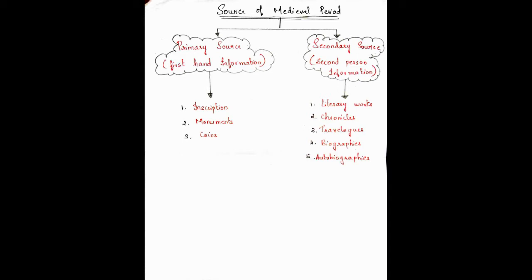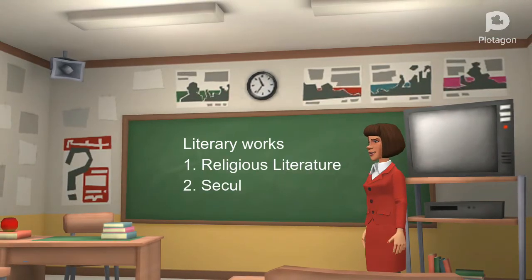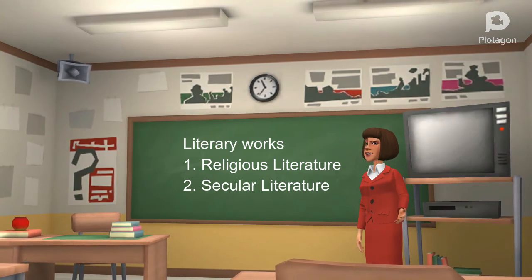In this video, I will cover a small portion and I will try to cover literary works, biographies, and autobiographies. As I told you, under secondary source we have literary works, chronicles, travelogues, biographies, and autobiographies. So, now first we'll look through literary works. This literary work is classified into two. They are religious literature and secular literature. First, we look at religious literature.